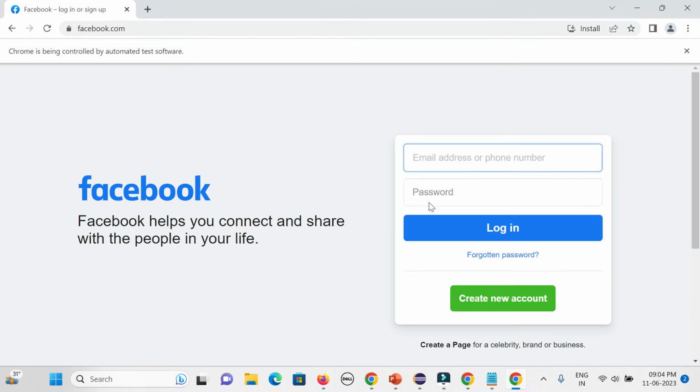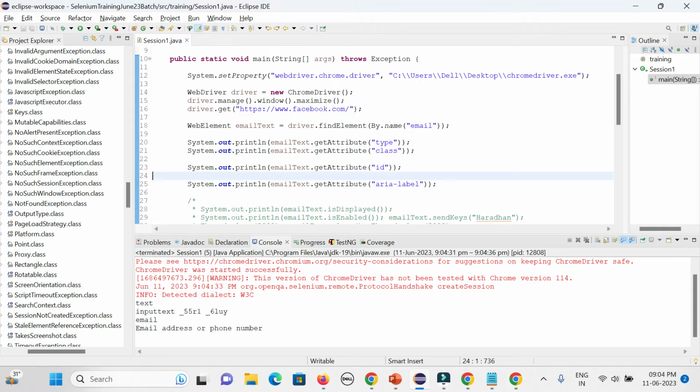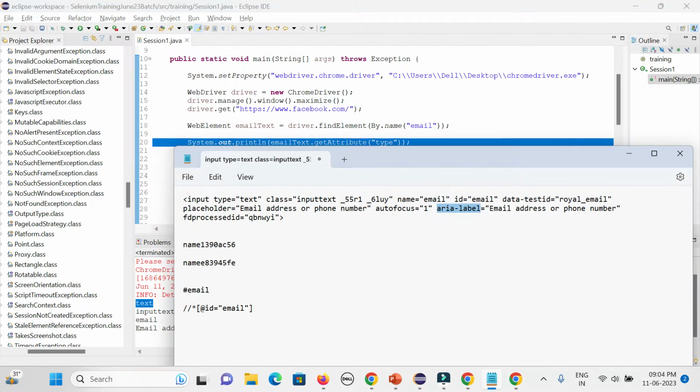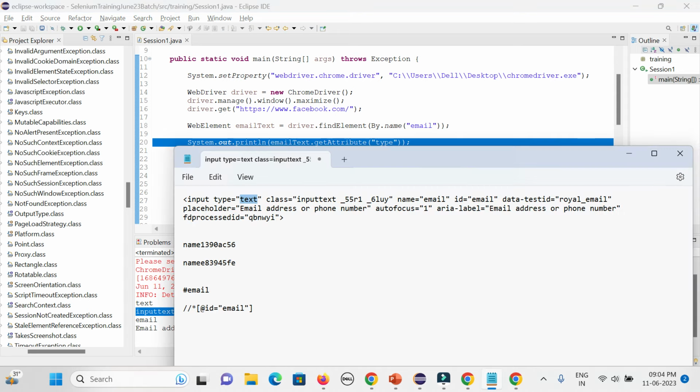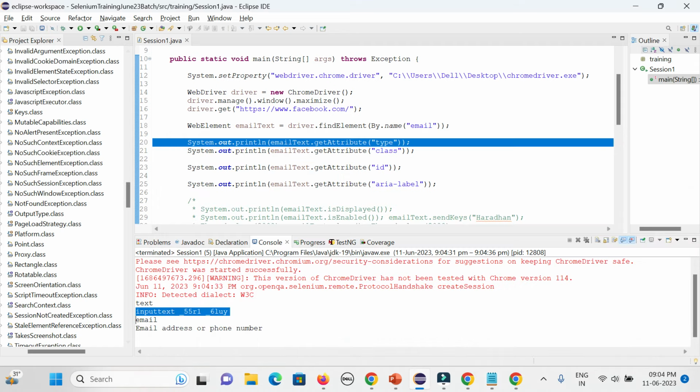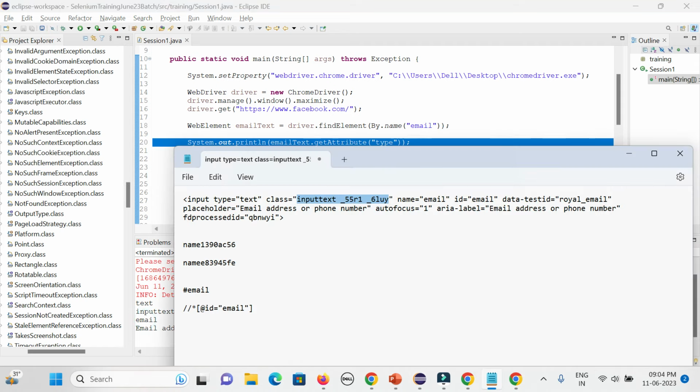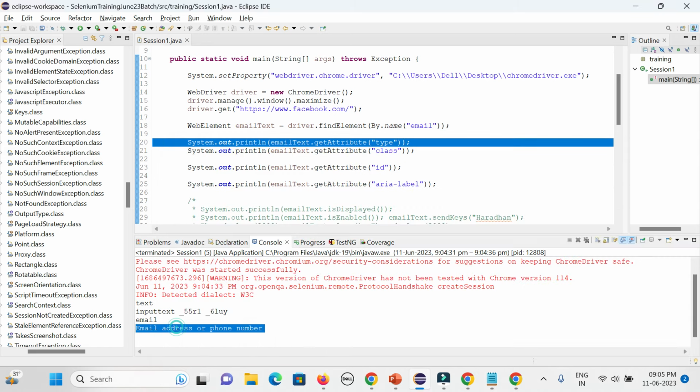You could see it is working, and now it is in the console. It will print it. So what is the type value? You could see type equal to text. What is class? Input text hyphen 5 URL hyphen like 6 LU, that part. That is the corresponding attribute value for the class. What is ID? ID equal to email. What is aria-label? Email address or the phone number. That is also coming here. So that is the way.